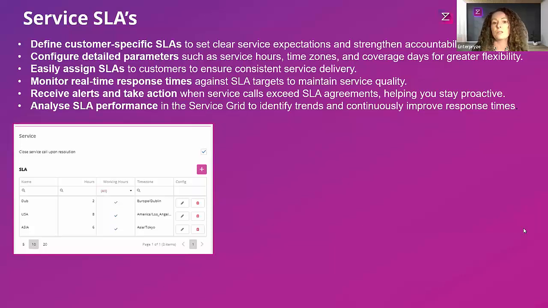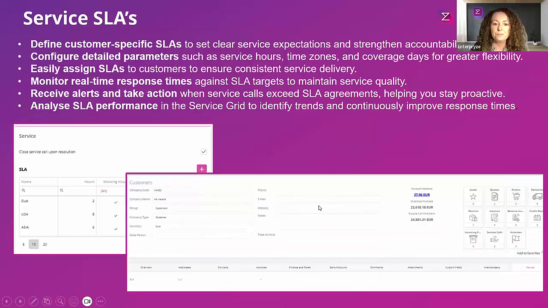Then you can easily assign those SLAs to your customer, monitor those in real time against the targets, and of course, report on those through the grids. So obviously at the end of this, we'll go through a live demonstration of how you can utilize that from today and set that up in your organization. So you can see here, just even on the customer screen itself, it's very simple. There is a new service tab where you'll be able to assign your SLA to your customer.